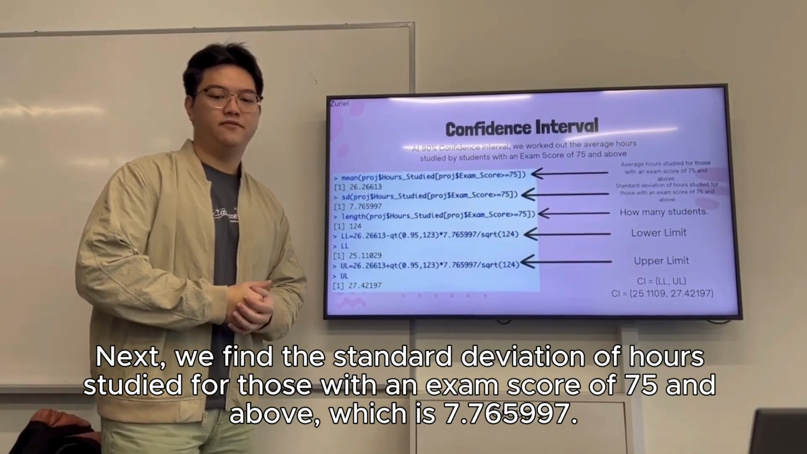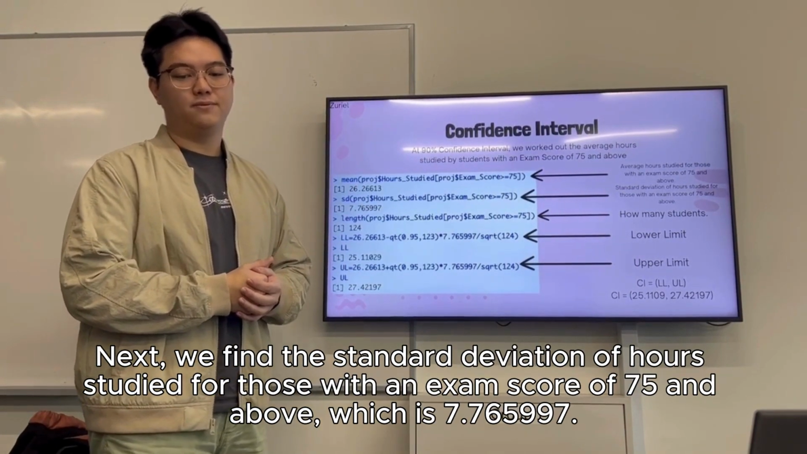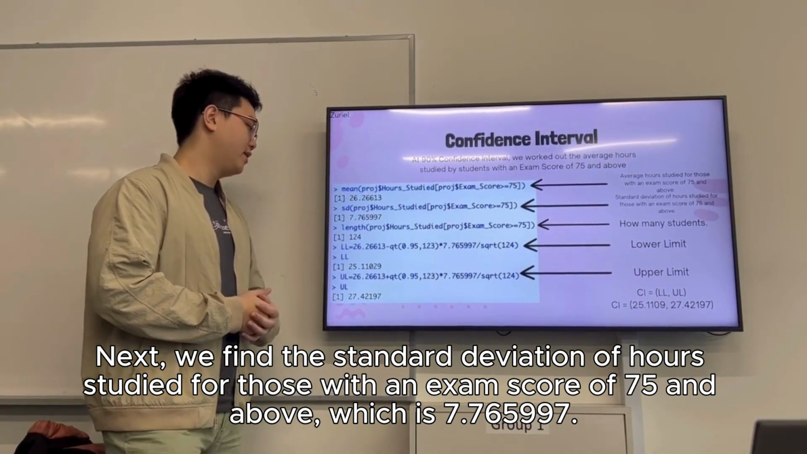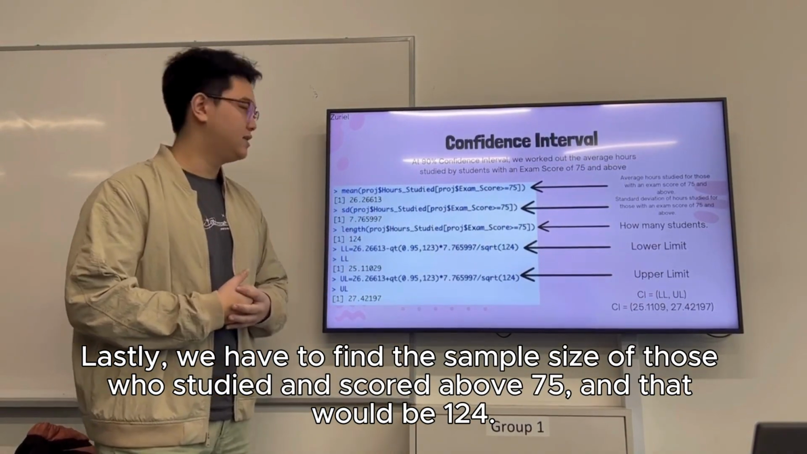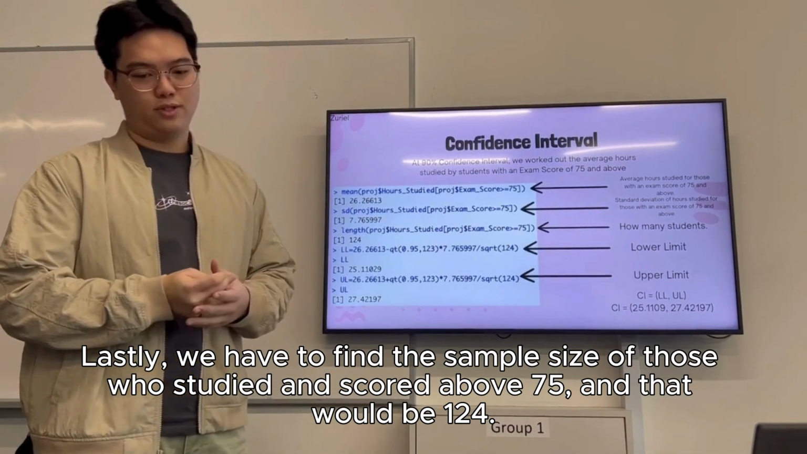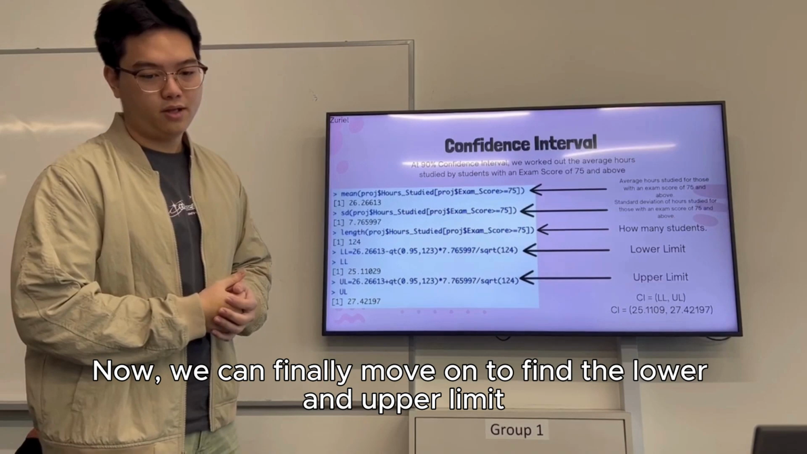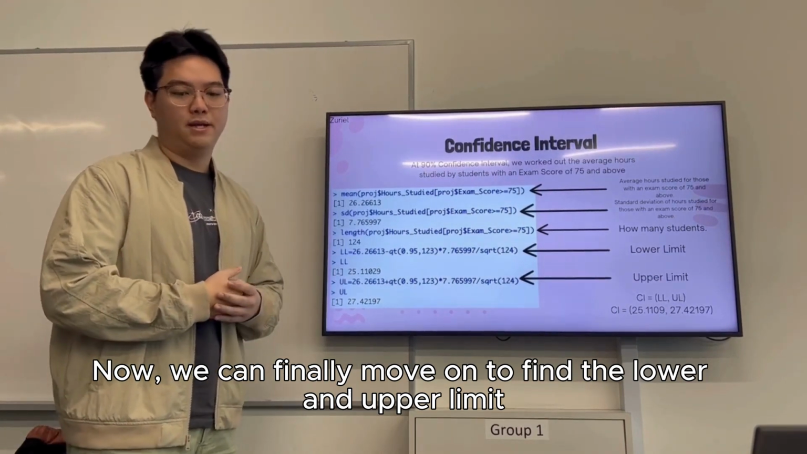Next, we have to find the standard deviation of hours studied for those with an exam score of 75 and above, which is 7.765997. And lastly, we have to find the sample size of those who studied and scored 75 and above, and that will be 124 students. So now we can finally find the lower and upper limit.